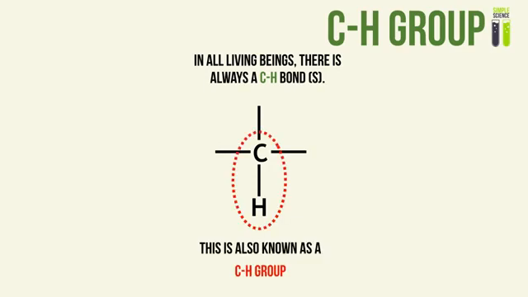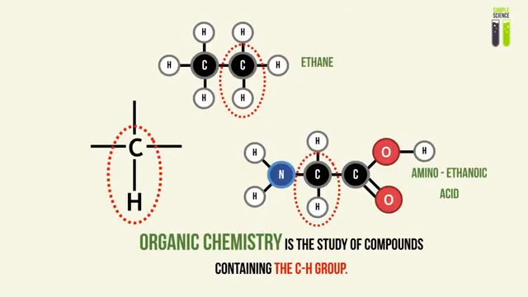So we characterize it as the C-H group, which is basically a group containing the carbon atom, the hydrogen atom, and the 2 electrons which form a covalent bond between them. That's all it is. And as I said, it separates compounds that are organic and not organic, and it will help us define organic chemistry. Organic chemistry is basically the study of compounds which contain this group. Therefore, organic compounds are basically compounds which contain the C-H group.